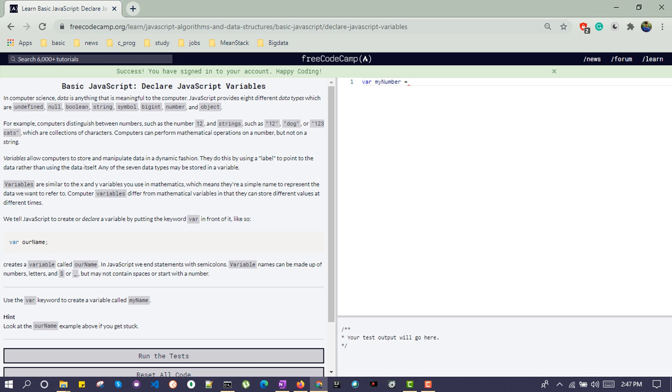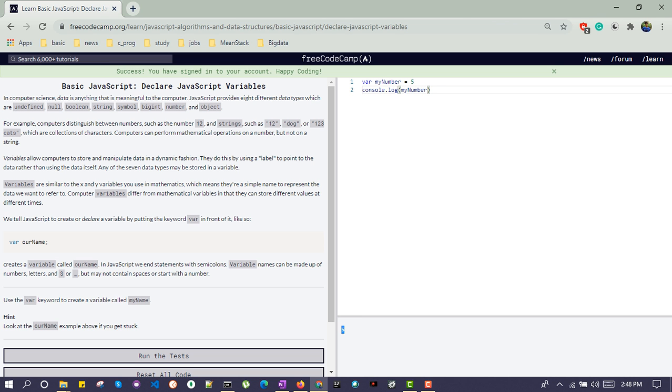Directly assign a value. If we give 5, then the number 5 will get assigned to myNumber. Let's console this one. console.log(myNumber). Then we can see 5 is getting printed over here.